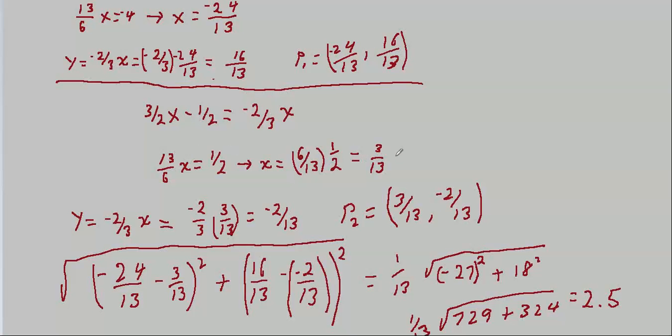is 3/13. We put that into our simple equation for the perpendicular line, and we get -2/13 for our y-coordinate. So there's P2, 3/13, -2/13. Now we have these 2 points. What do we do? We apply our distance formula. What's the distance from point P1 to P2?